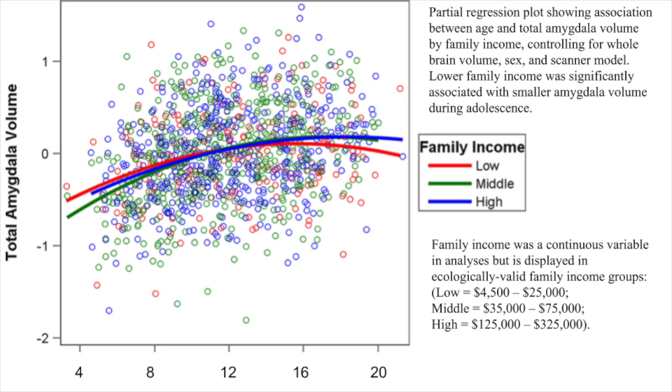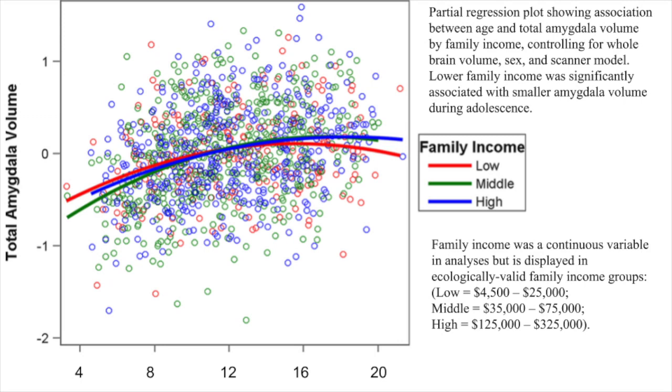This suggests that in the adolescent years, children from higher income families have amygdalas with greater total volume compared to lower income families. If we focus on children from low income families, this graph tells a story about the unique trajectory of their amygdala growth. In early childhood, its volume is the largest, but by adolescence, lower family income was related to lower amygdala volume. But why is there this reversal pattern?